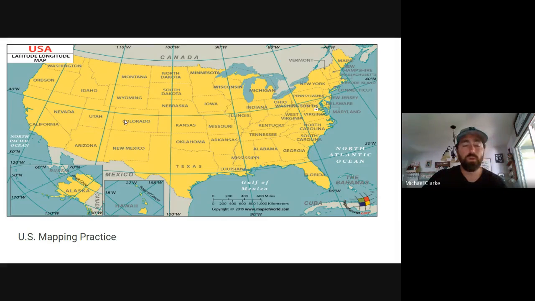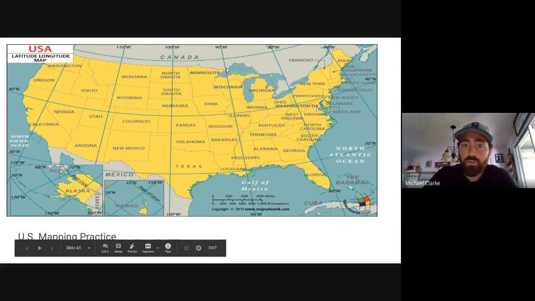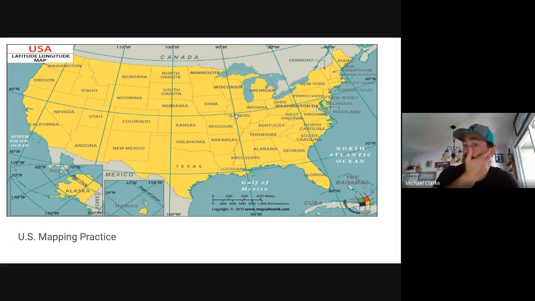Now, obviously, you might be wondering, all right, well, what if I'm trying to find the absolute location for a place in Idaho? You can use a more detailed map to find the absolute location for a place in Idaho. But because I'm keeping this simple, let's do another one. Let's do right by New Orleans, by Louisiana. This would be 30 degrees north latitude, 30 degrees north of the equator, and 90 degrees west longitude, because it's 90 degrees west of the prime meridian.